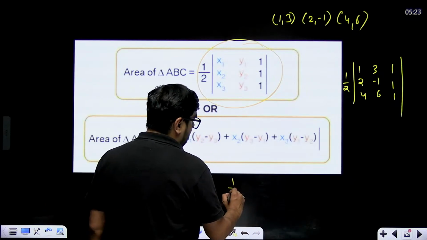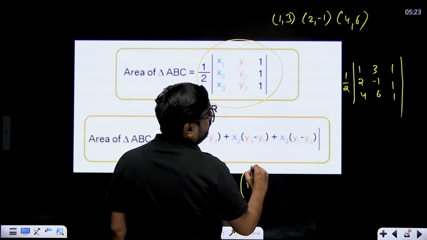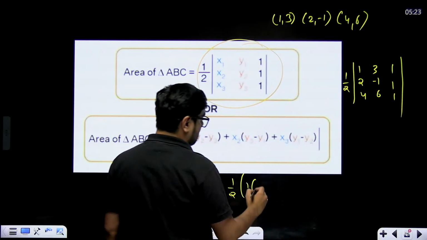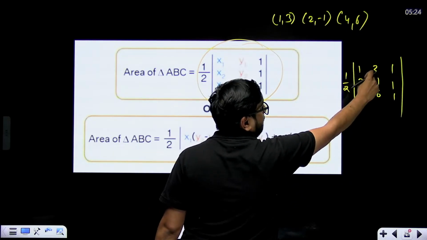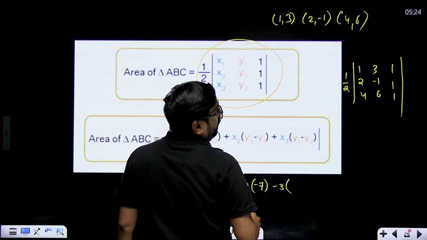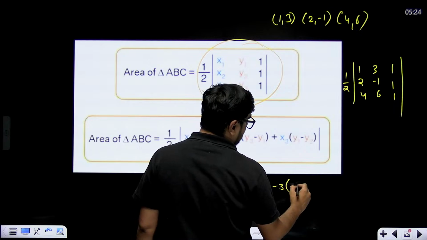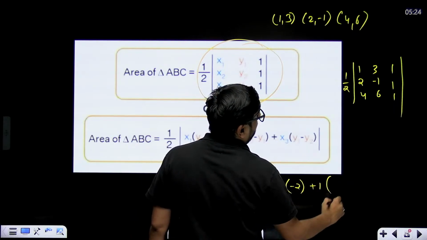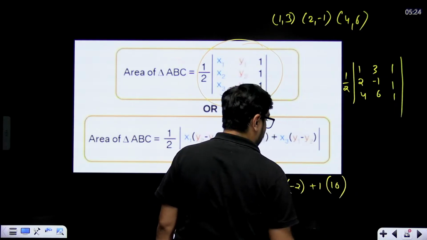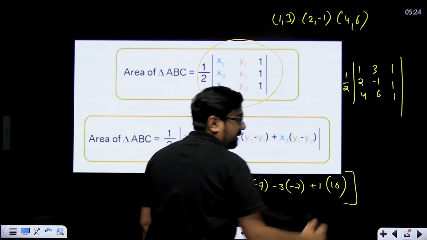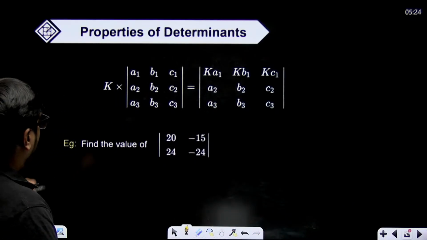For example, here what will be the value? Half of: first 1 multiplied with minus 1 minus 6, that means minus 7, minus 3, second, this is 1 2, so power will be 3, so minus 3 multiplied with 2 minus 4, that means minus 2, plus 1 multiplied with 12 minus 4, that means 16. So this will be the value. Multiply this with half, that will be the value. Okay, remember this formula. Find the value like this.